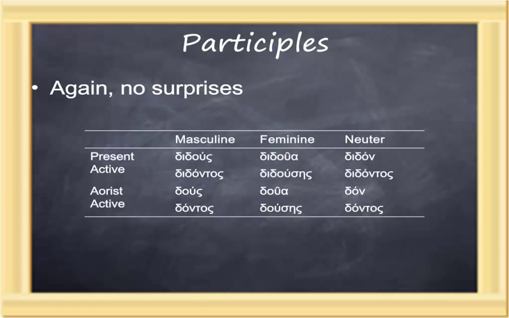Overall, the formation of the various non-indicative moods of didomi are reasonable to identify as one applies what one knows from thematic verbs to these athematic forms. The key is to look for iota reduplication in telling the difference between the present and the aorist. And do memorize those imperatives of the second person singular.